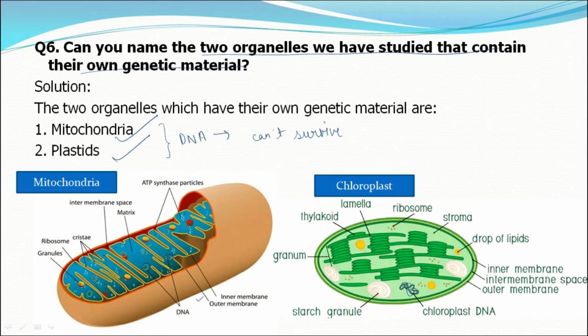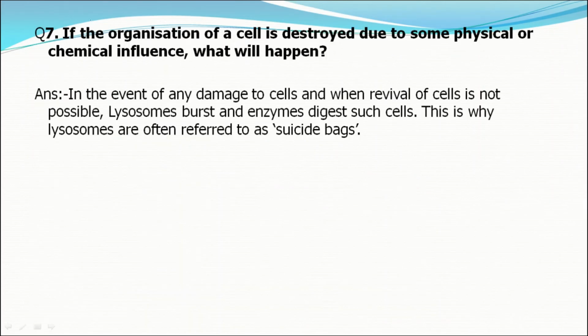Now our next question is, if the organization of a cell is destroyed due to some physical or chemical influence, what will happen? In the event of any damage to cells, when revival of the cell is not possible, lysosomes burst and enzymes digest such cells.